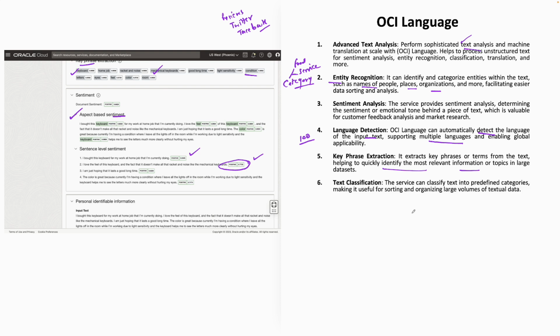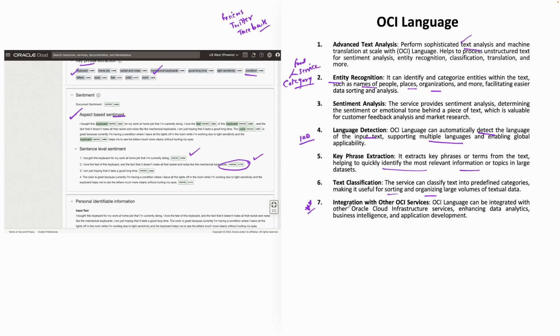And the service can classify text into predefined categories, making it useful for sorting and organizing large volumes of data. Something around entity recognition, it's quite similar to that. As we said, you can identify and categorize the entities within the text, so the text classification allows that. A very important point, guys.